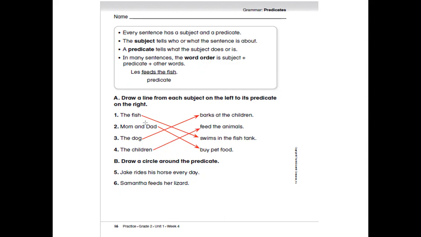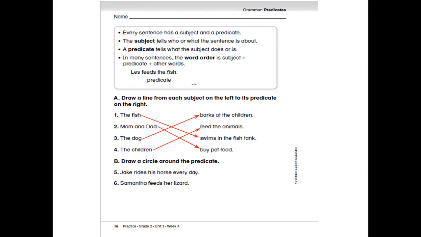So the fish is the subject. Swims in the fish tank is the predicate. Mom and dad, the subject. Buy pet food is the predicate. Because the sentence is about the dog. What did the dog do? He barks at or it barks at the children. Barks at the children is the predicate. The children, subject; feed the animals, predicate.